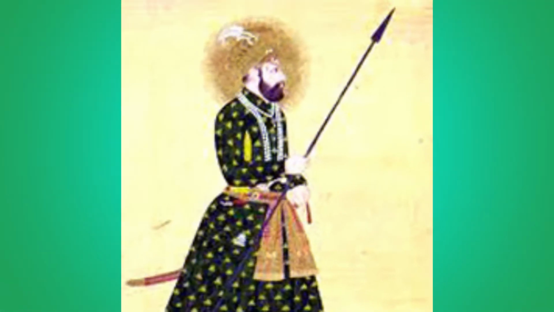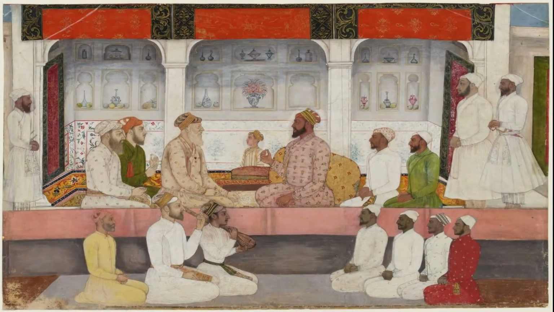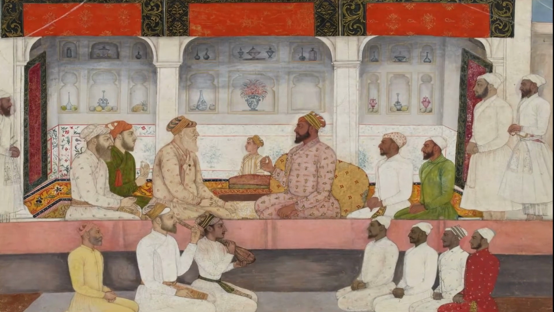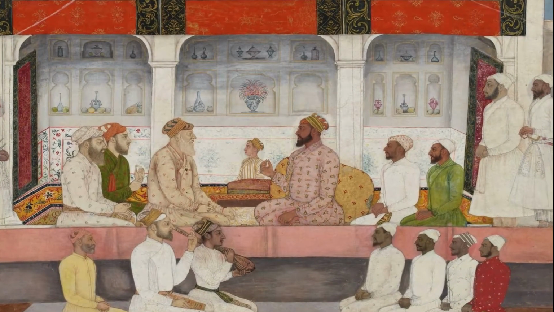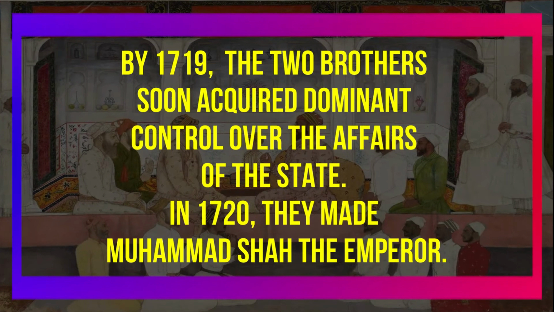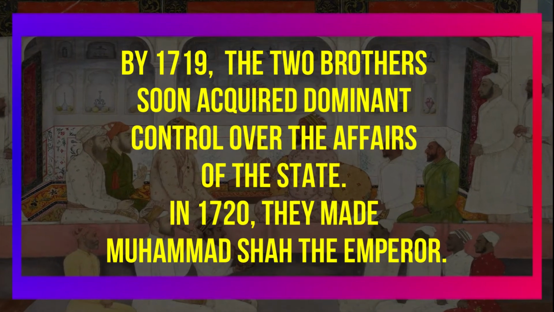He was succeeded by Jahandar Shah, who was a weak ruler and came to the throne only with the help of Zulfikar Khan, the powerful noble who, as a reward, was made the Wazir, that is, Prime Minister. Farrukhsiyar came to power with the help of the Sayyid brothers Abdullah Khan and Hussain Ali Khan Barha, the kingmakers. By 1719, the two brothers soon acquired dominant control over the affairs of the state. In 1720, they made Muhammad Shah the emperor.